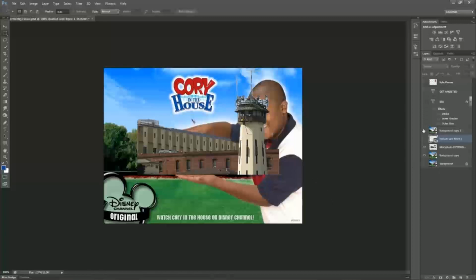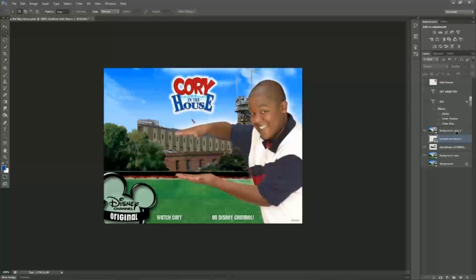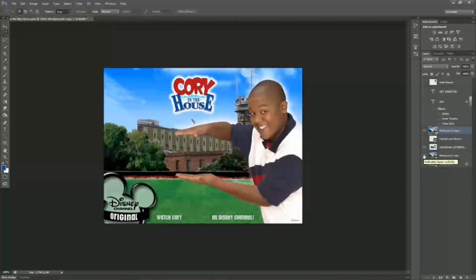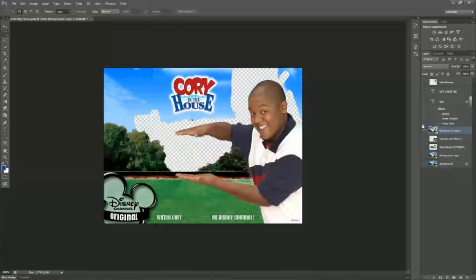So I duplicated the duplicate layer and started erasing the parts where I wanted the prison to be visible, because this layer is going on top of the prison. I erased out everything I wanted the prison to show through, so that the background behind it would have all the sky and stuff. That's really the most complicated part of this entire edit.